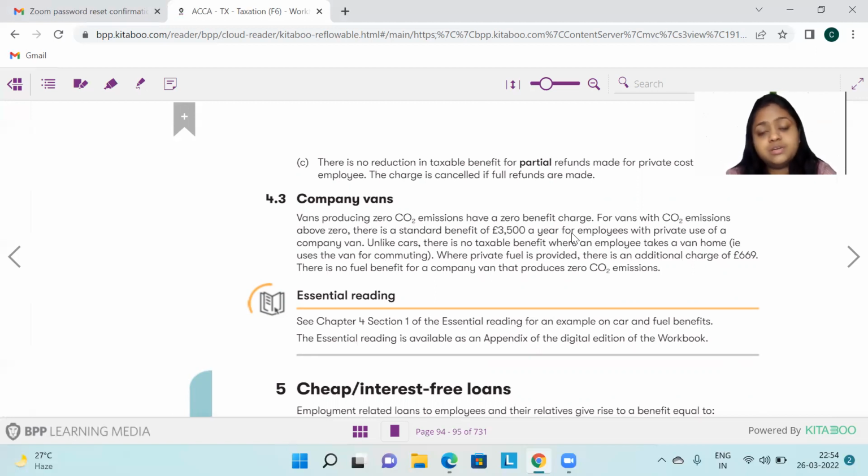Earlier it was excluded, now it is included: a van producing zero CO2 emission will have a zero benefit charge. The benefit charge will only arise when the CO2 emission is more than zero, that is 1 onwards. And the benefit is 3,500 a year. For fuel, it is 669.